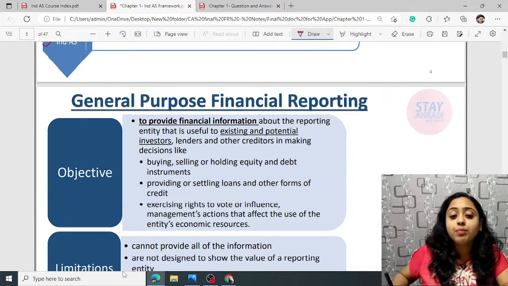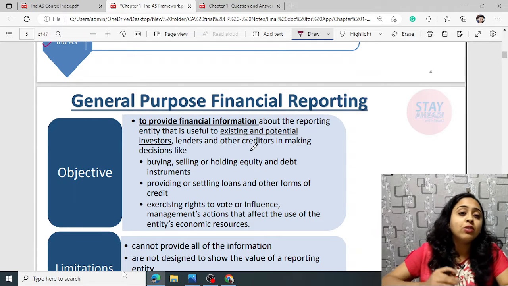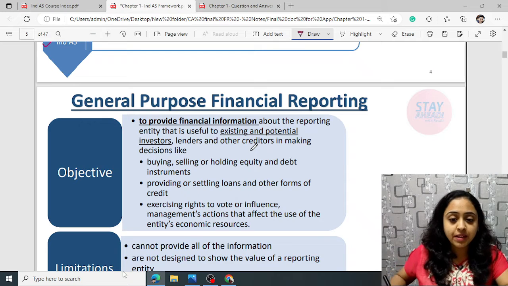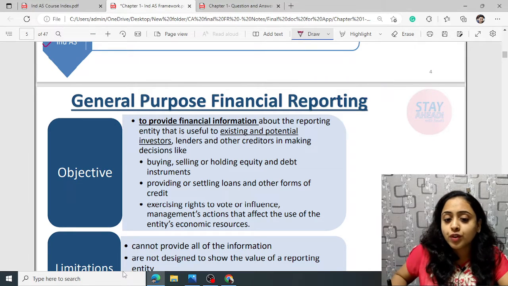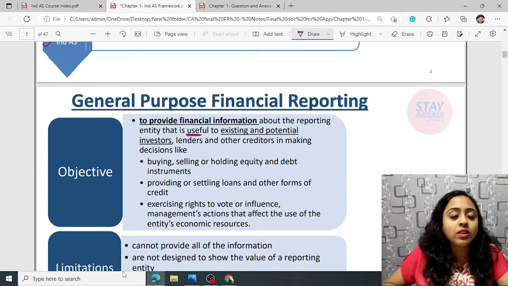What are general purpose financial statements, GPFR? The objective of general purpose financial statements is just to provide useful information to existing and potential investors. It is a summary format and does not give detailed information or all the information.